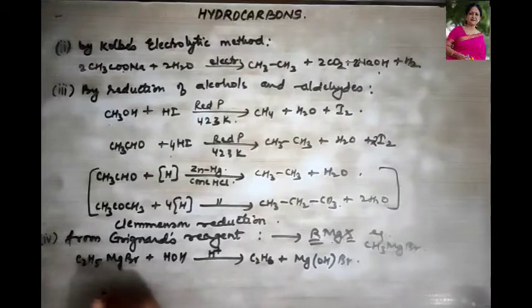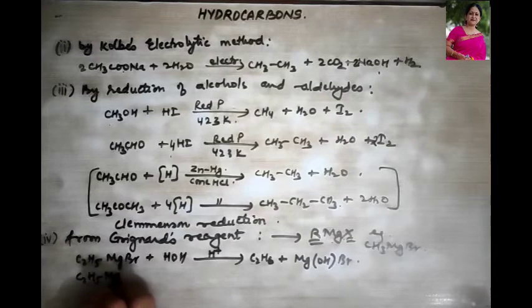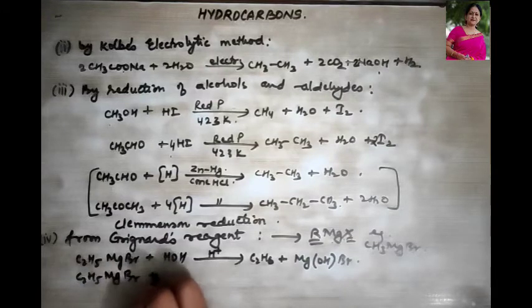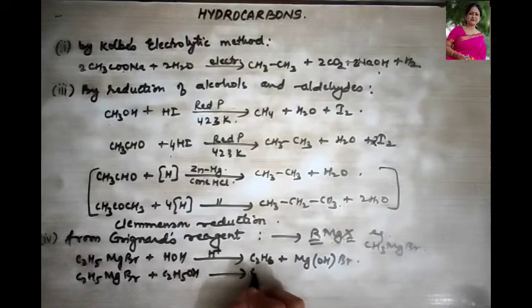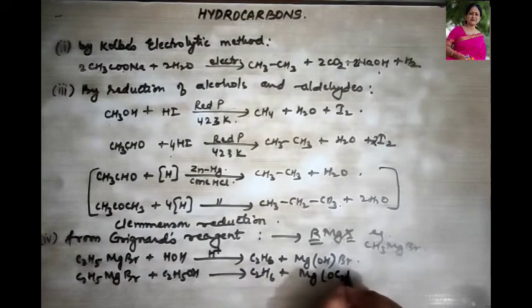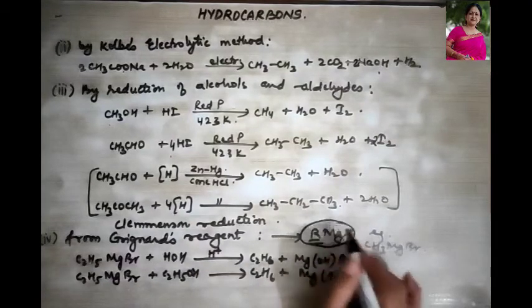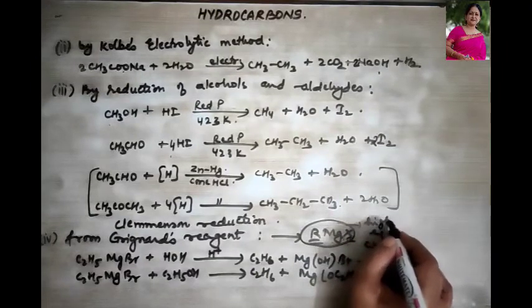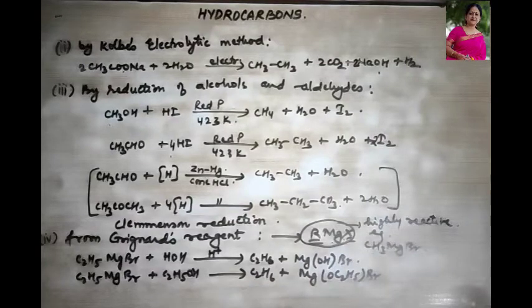Now, another example that I can take over here could be, say, C2H5MgBr plus C2H5OH. Okay. Then what am I going to get? I will get C2H6 plus Mg(OC2H5)Br. So what we have to know over here, these Grignard reagents, they are highly reactive reagents. Okay. And they also can give us alkanes. I hope this is clear to you.